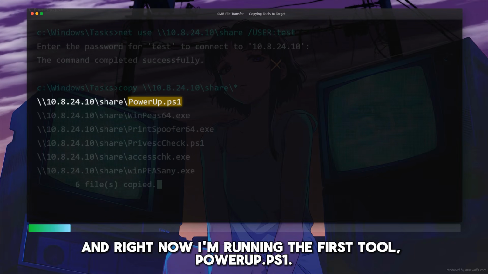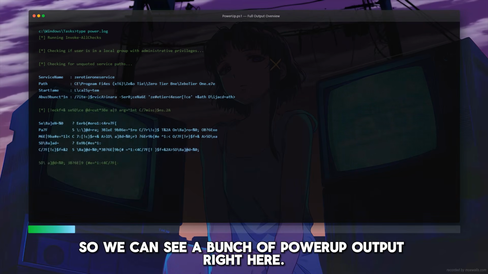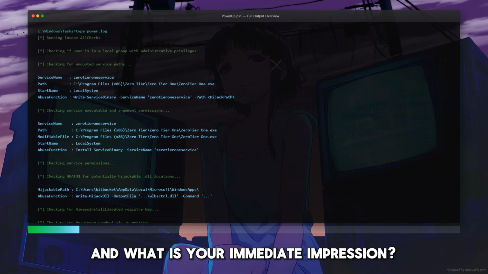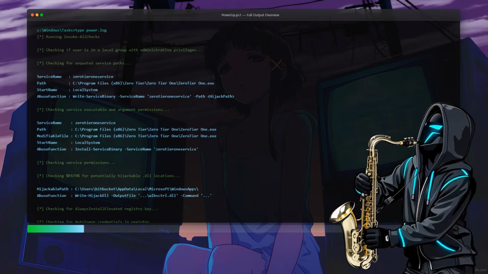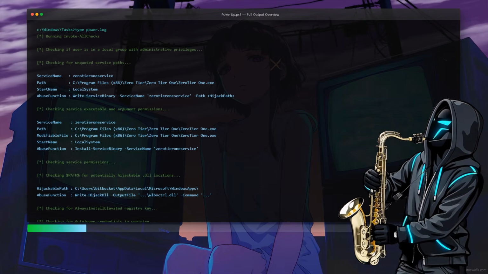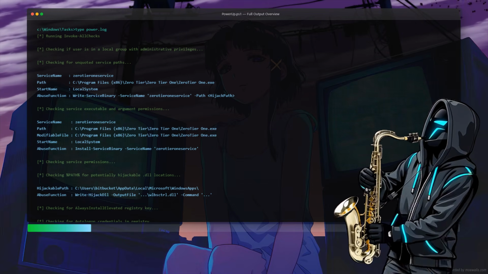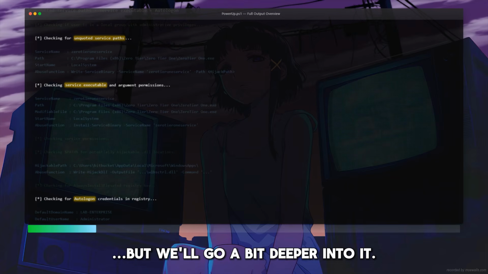And right now I'm running the first tool, PowerUp.ps1, okay? So we can see a bunch of PowerUp output right here. And what is your immediate impression? Does this look interesting or what? I would say this is very, very interesting, definitely. But we will go a bit deeper into it.